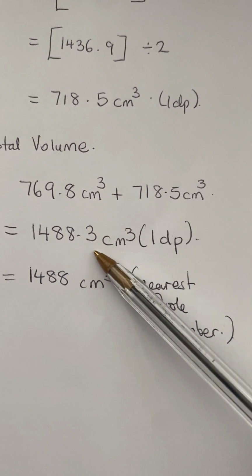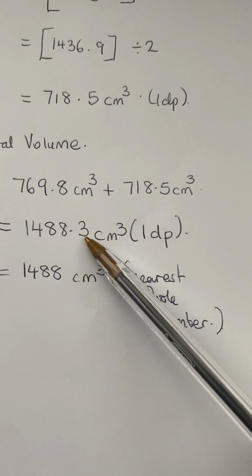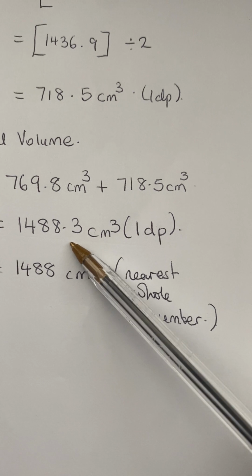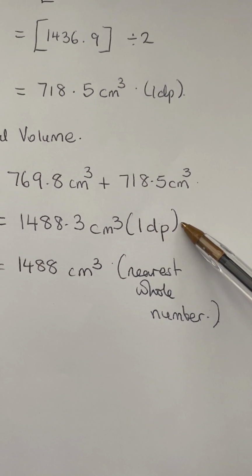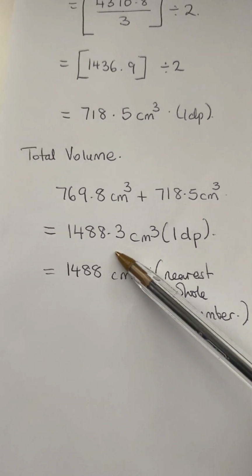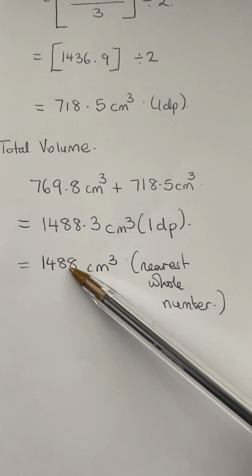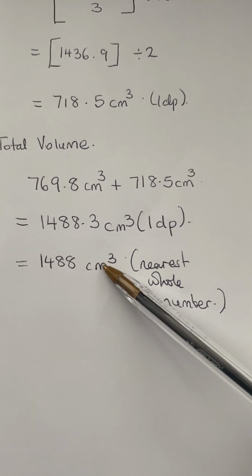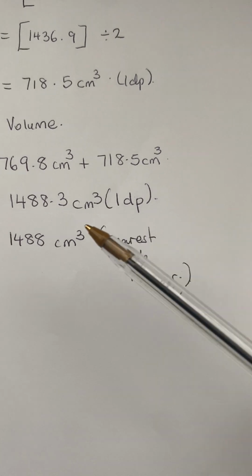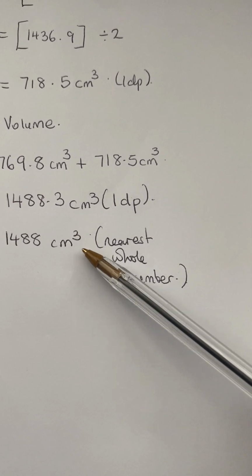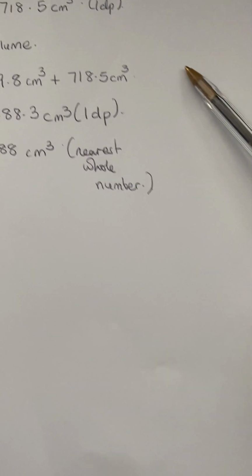If you add them together, you get 1488.3 centimeter cube, 1 decimal place. If we want the answer to the nearest whole number, it will give us 1488 centimeter cube. That is the nearest whole number. Always, with these questions, remember your units.